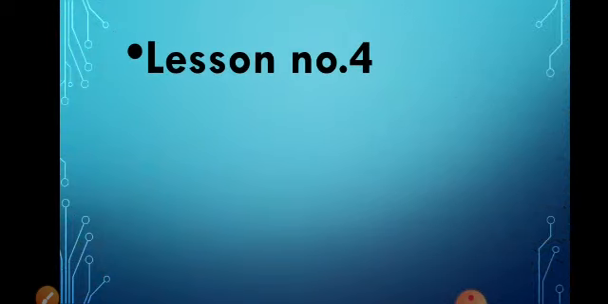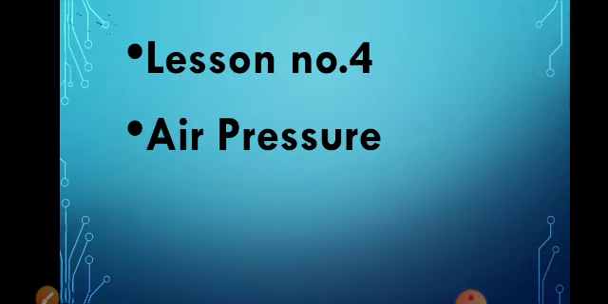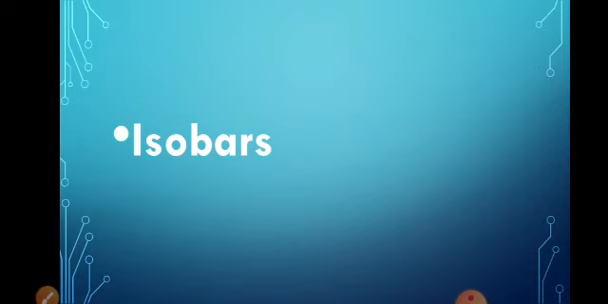We are learning lesson number 4, air pressure. In the previous lecture, we learned about temperature zones, pressure belts and planetary winds. Today we are going to learn new topics. The name is isobars. Before we start our new lesson, please open your textbook, page number 19.